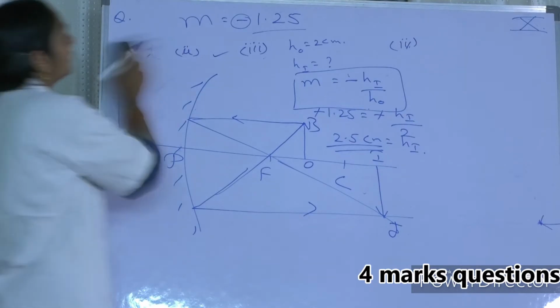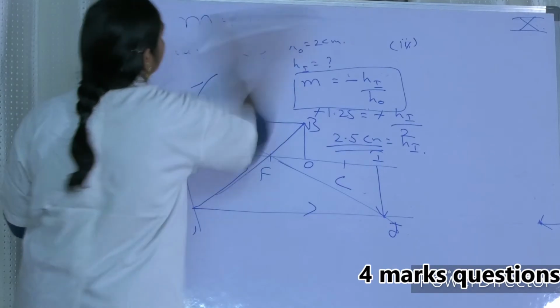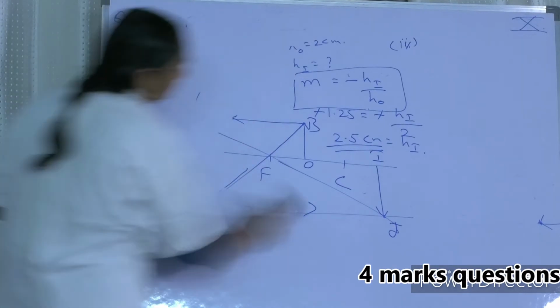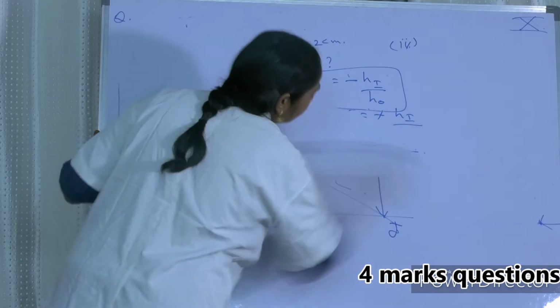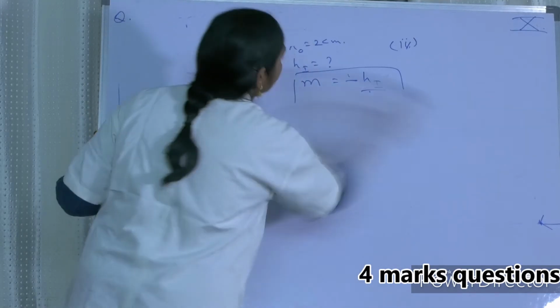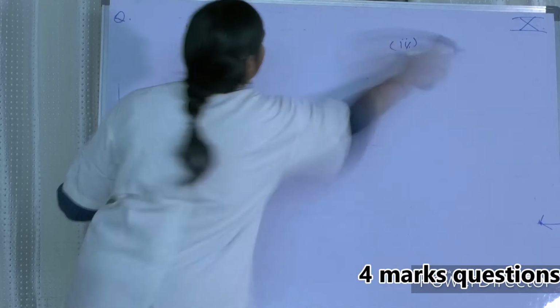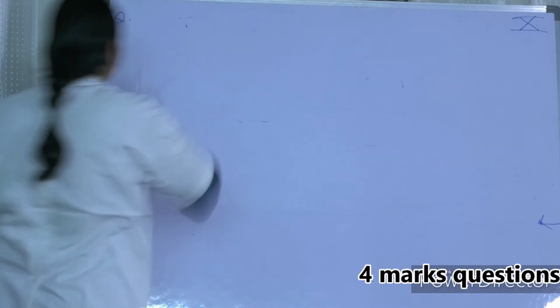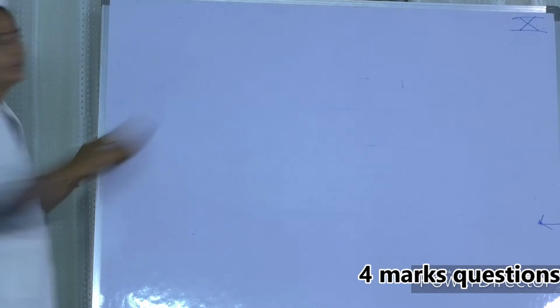Yes. Next question. Third question. A student conducted an experiment to observe characteristics of image formed by spherical mirror and recorded his observations as follows. A table is given.